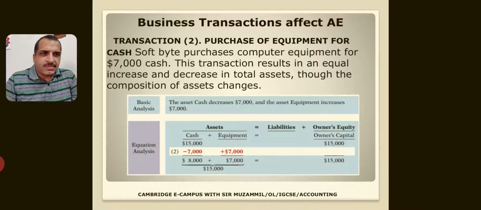See the next transaction, purchase of computer for cash. SoftBite purchases computer equipment for $7,000 cash. This transaction results in an equal increase and decrease in total assets, though the composition of assets changes. If you buy a computer for 7,000 cash, you see cash is decreasing by 7,000 and equipment is increasing by 7,000, and even after this transaction the accounting equation is balanced, meaning assets are the same 15,000, equity is also 15,000.